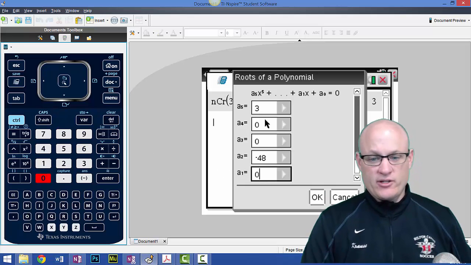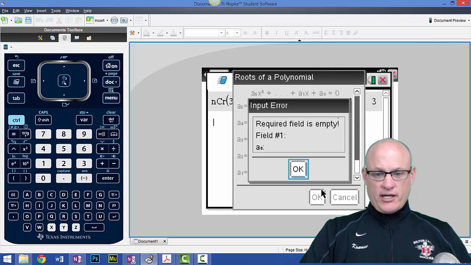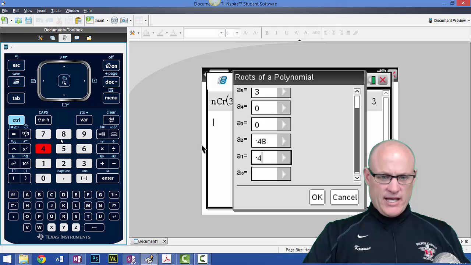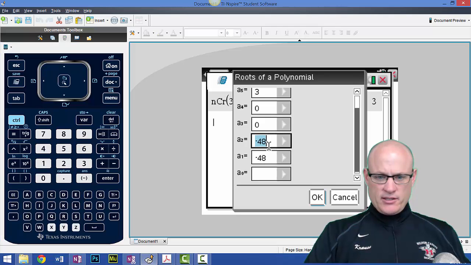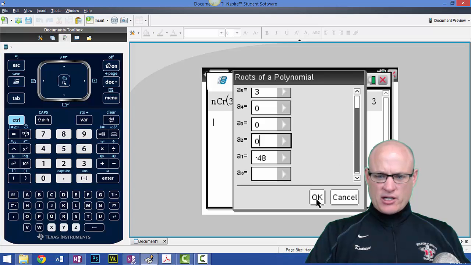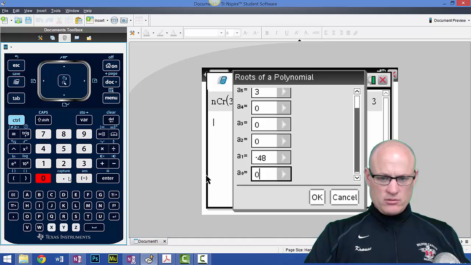Now make sure when I hit OK, something's wrong. Oh, wait, hold on. This should be negative 48, the x term, and this one should be 0. So let's make sure I got these right. Well, click OK. Oh my God, what is going on? 0.